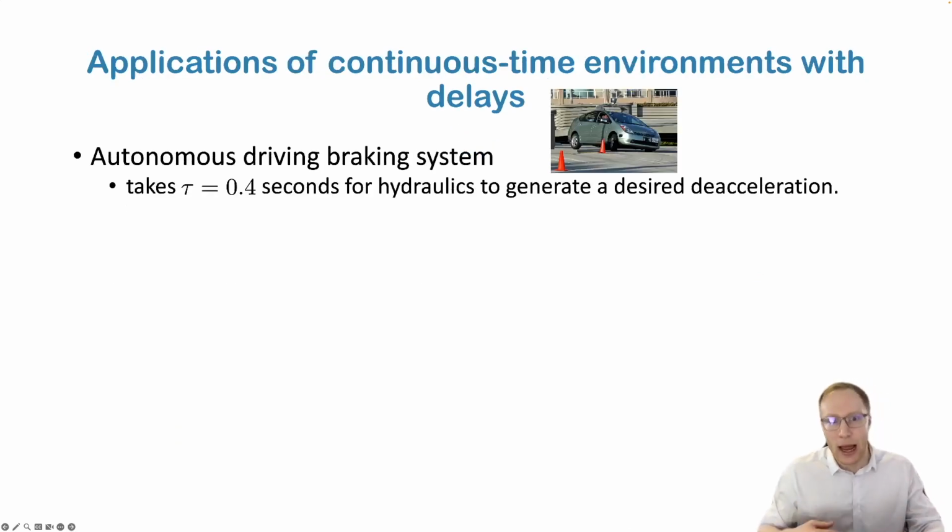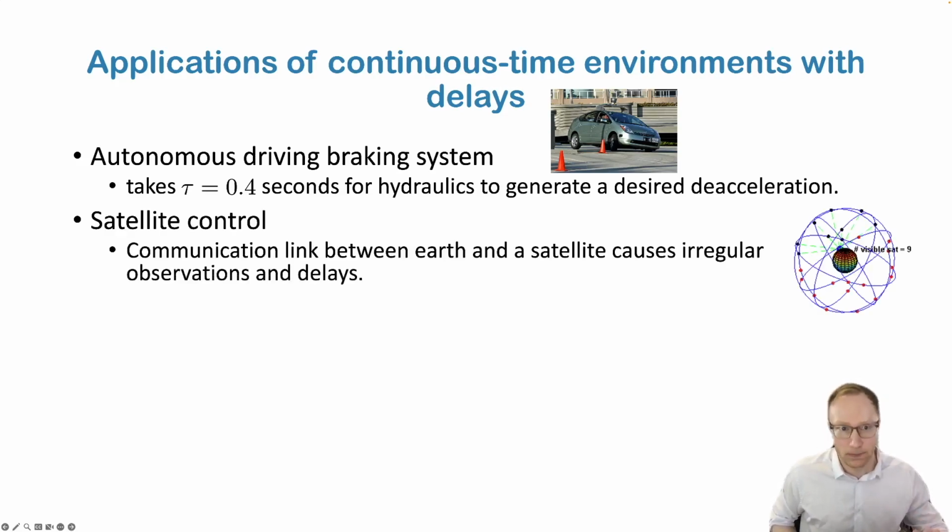Now, this is really applicable to more realistic environments. For example, autonomous driving braking systems, where it requires a small action delay for the hydraulic system to kick in and give the desired deceleration. Understanding this is key for accurate control of these high velocity systems.